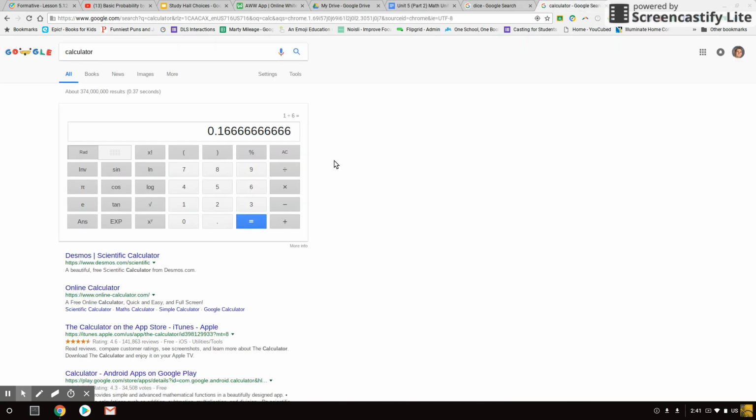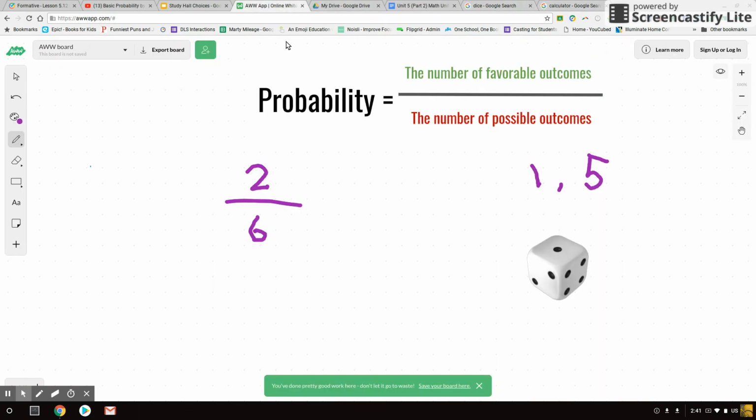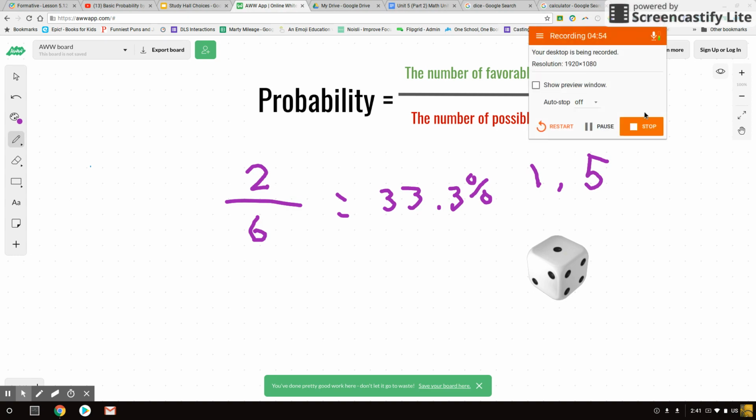And if I went back to the calculator, 2 divided by 6 gives me 0.3333. So I have about a 33.3% chance of winning. Okay, so we just take the number of favorable outcomes on the top and the number of possible outcomes on the bottom. All right, and we're going to dive into some different problems with that.